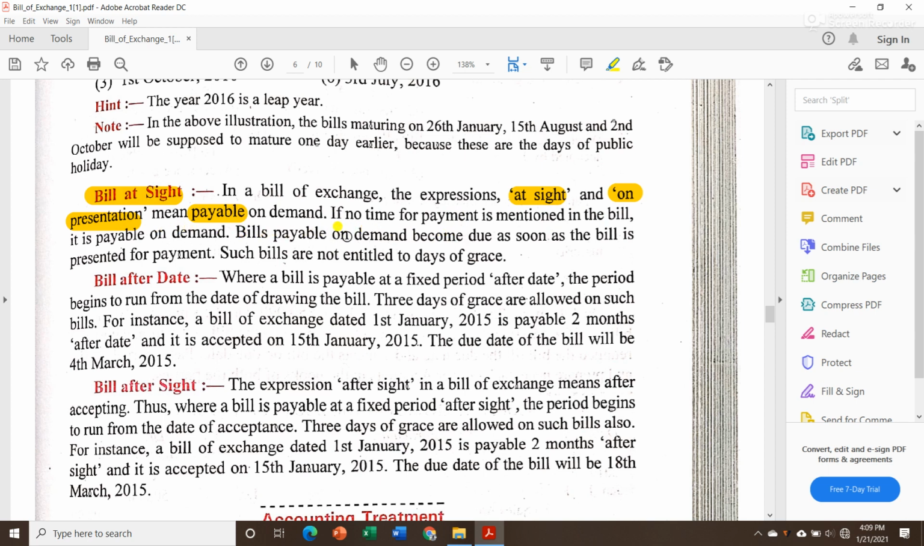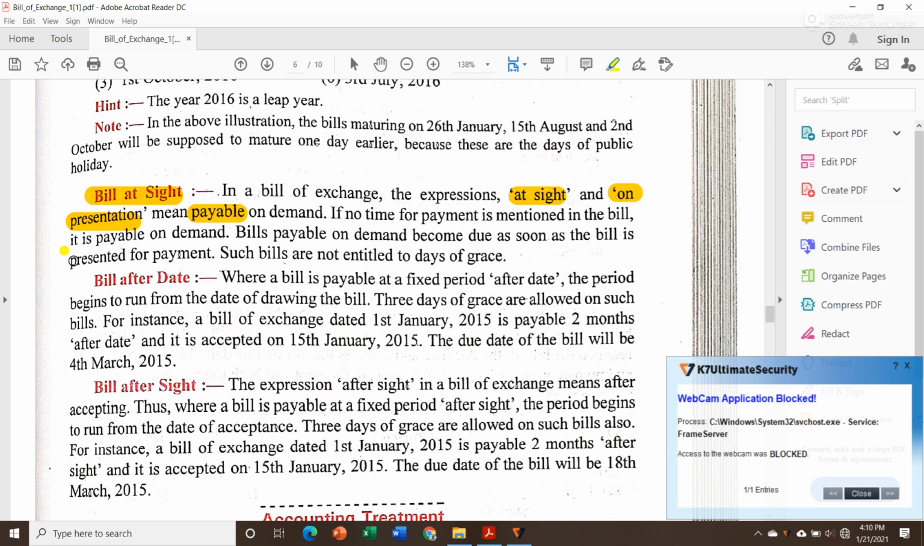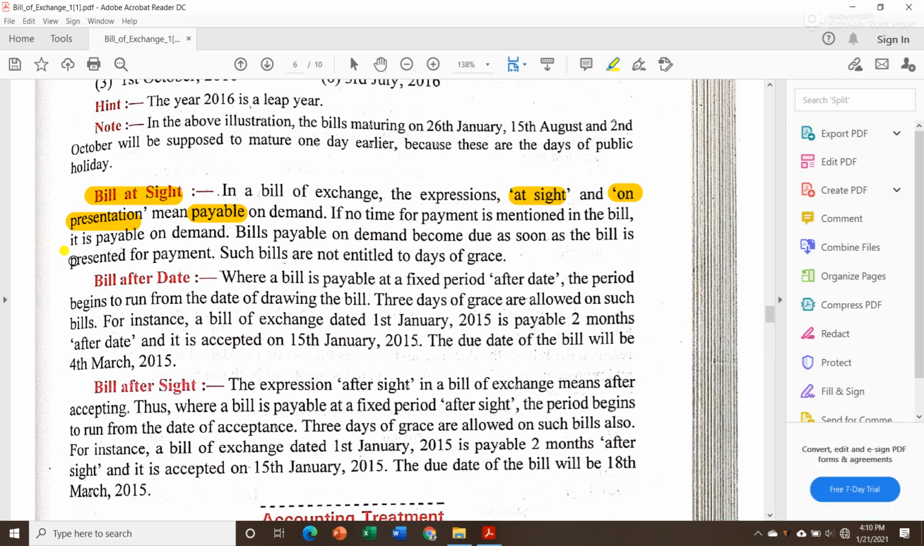Bills payable on demand become due as soon as the bill is presented for payment. Suppose I got a bill, and in that bill it's written at sight or on presentation. As soon as I show this bill to the payee, the payee will be liable to make the payment at that exact moment. There will be no days of grace. Earlier we saw that after 2 months we used to add 3 days of grace, but in the case of bill at sight there will be no such thing as days of grace.